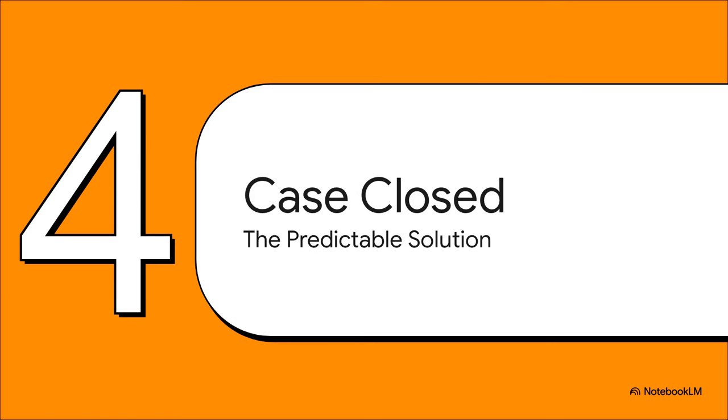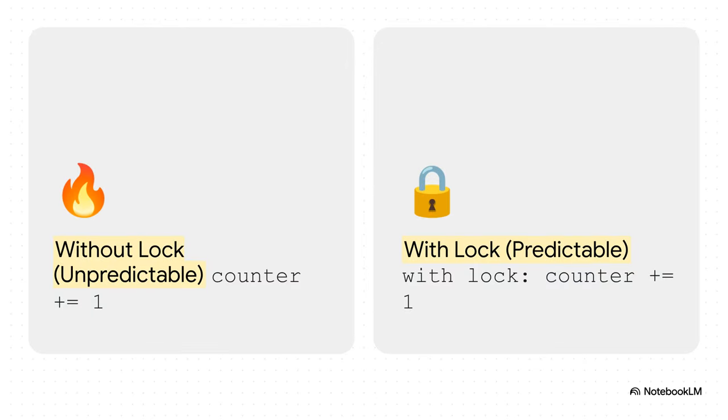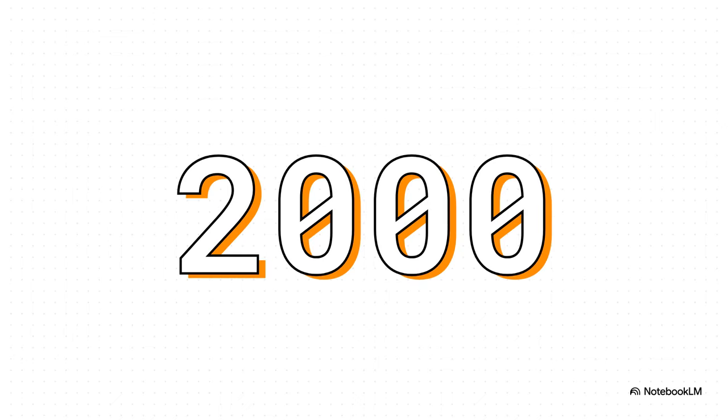Okay, enough theory. Let's actually put this lock into our code and see it work. It's time to close this case and finally get the right answer. Check this out. The fix is actually ridiculously simple. On the left, you've got our broken, unpredictable code. And on the right, the solution. The only thing we added was that little with lock statement. That's it. That one line tells Python, hey, before you touch this next line of code, you must acquire the lock. And as soon as you're done, release it. This makes sure that whole three-step process, the read, the add, the write, happens all at once as a single uninterruptible unit.